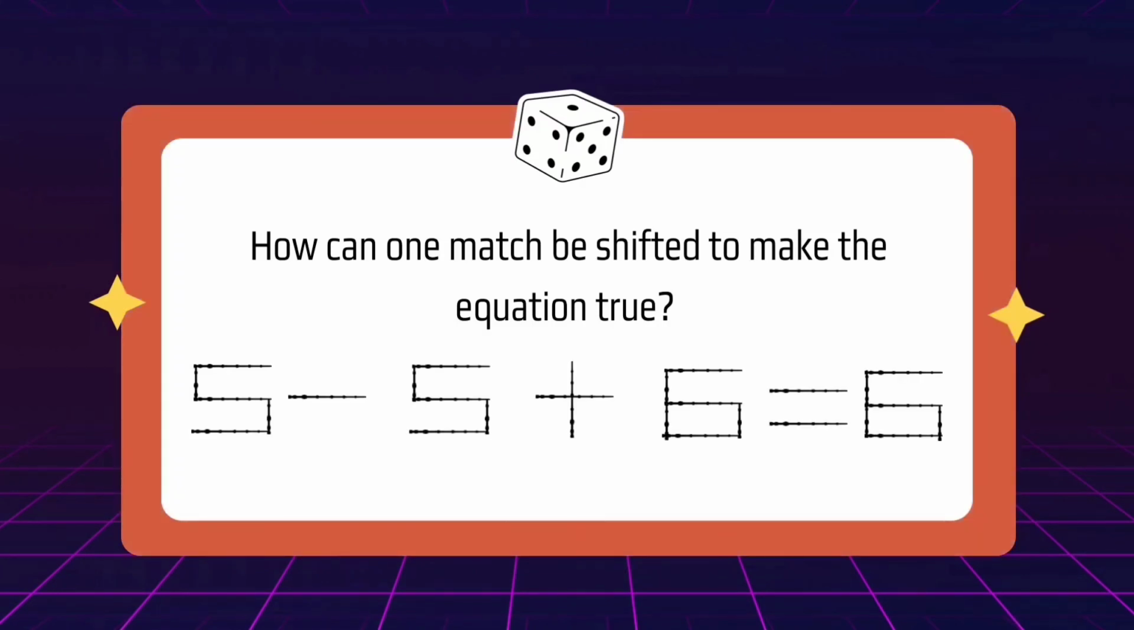Did you get it correct? Let us check. Here, we need to move one stick because 5 minus 5 is equal to 0, not 6. Now, let us shift one stick from 0 to make it a 6. We then have 5 minus 5 plus 6 is equal to 6.